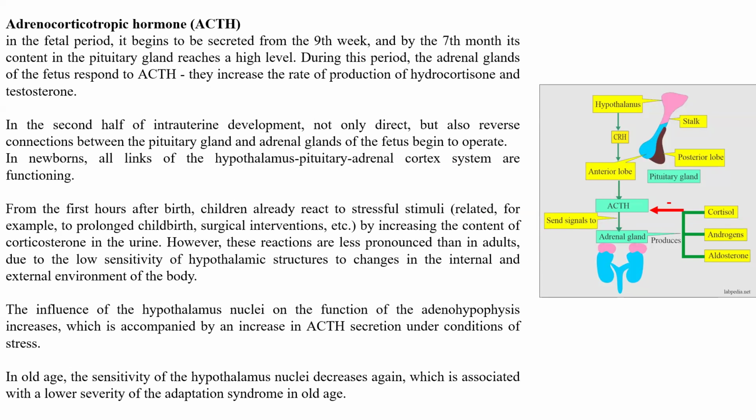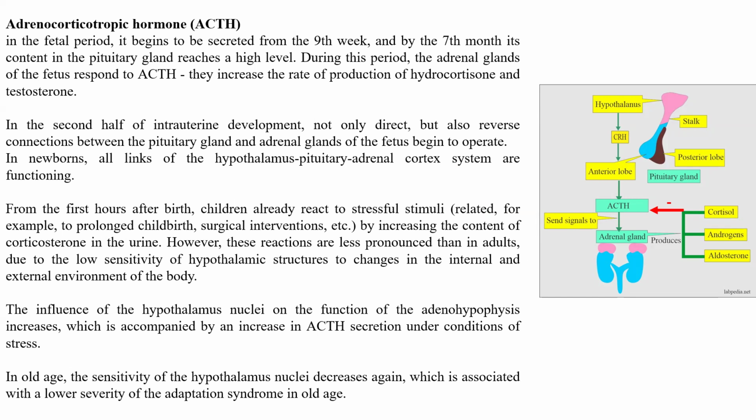Adrenocorticotropic hormone, ACTH. If we are talking about the fetal period, it begins to be secreted from the 9th week, and by the 7th month, its content in the pituitary gland reaches a high level. During this period, the adrenal glands of the fetus respond to ACTH. They increase the rate of production of hydrocortisone and testosterone.